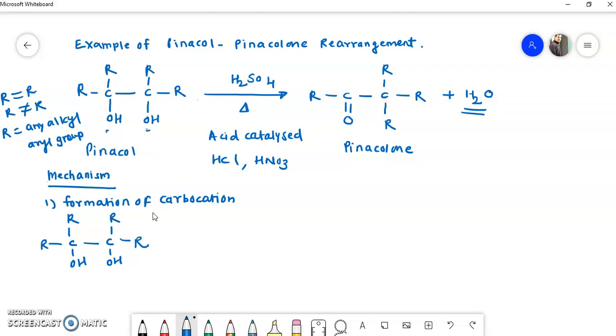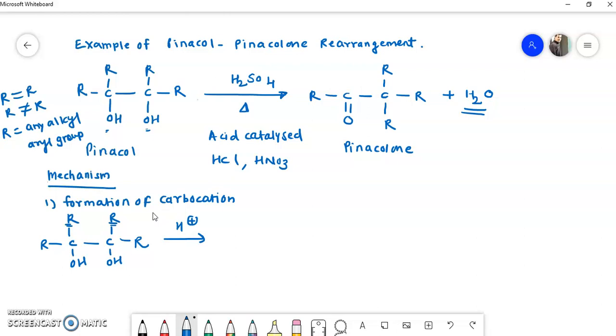Now consider that this is a pinacol. In presence of acid, out of these OH groups, one OH group will get protonated. Which OH group is protonated depends upon the R groups. The OH group that gets protonated is the one which gives a stable carbocation.